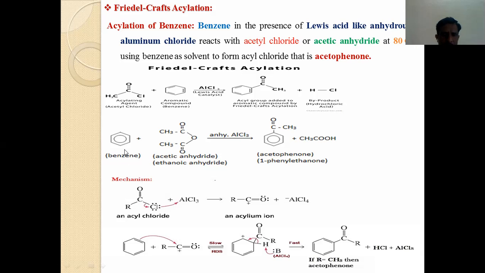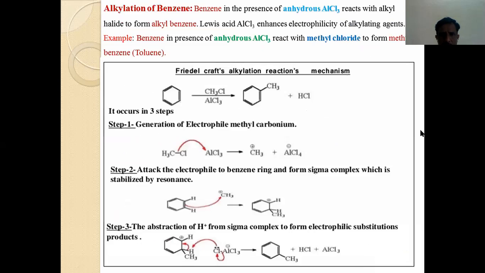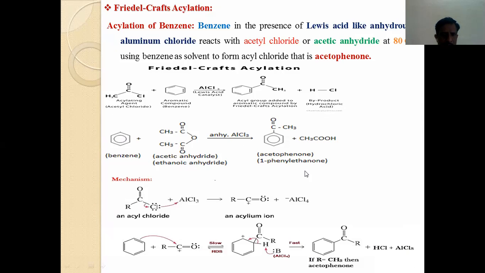Now in this case, just to check, when benzene molecule reacted with acetic anhydride, the second acylating agent, which might be called ethanoic anhydride, in the presence of the same catalyst anhydrous AlCl3, the product is acetophenone, or you can call it 1-phenyl ethanone, another name of acetophenone. But the byproduct is, instead of hydrochloric acid, acetic acid. Now I will show you how the mechanism takes place.